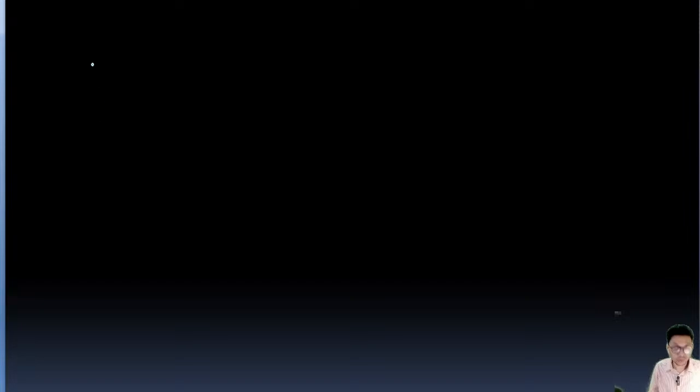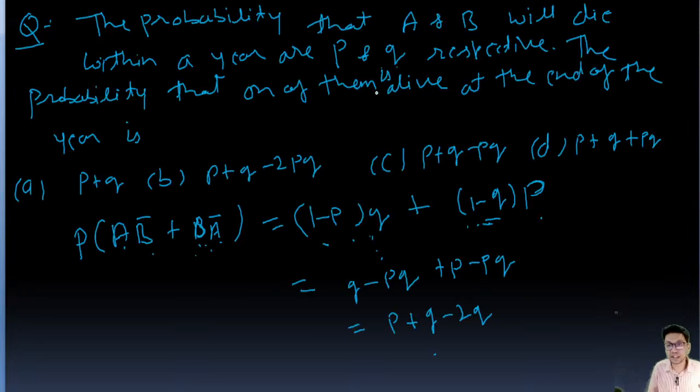Next is the second method. Second method is this one, simple. We need to find out the probability that either one of them is alive.